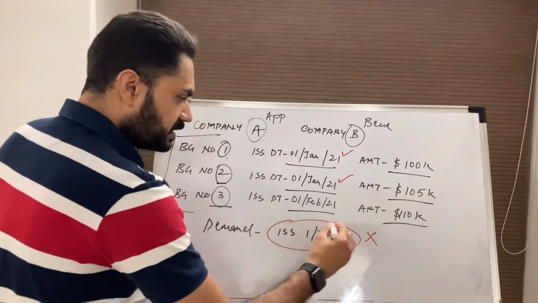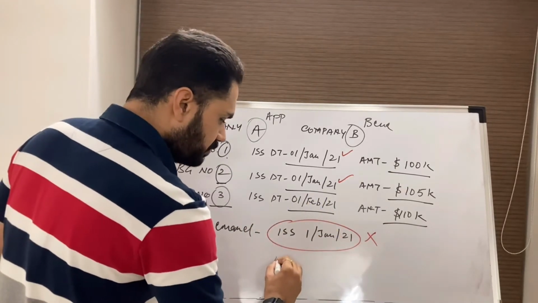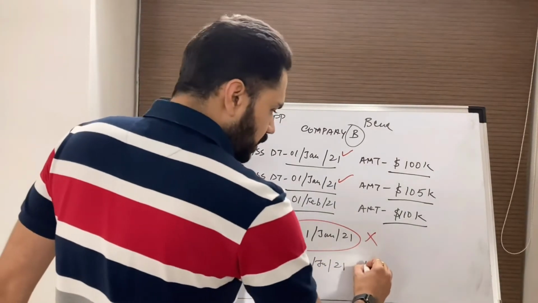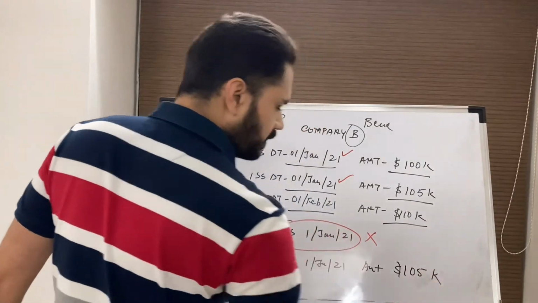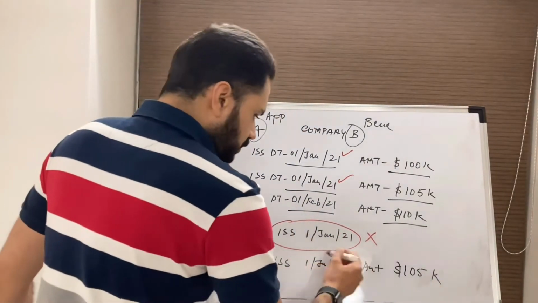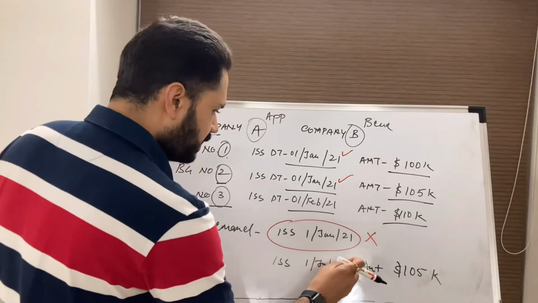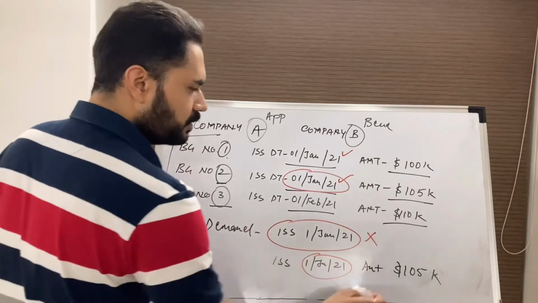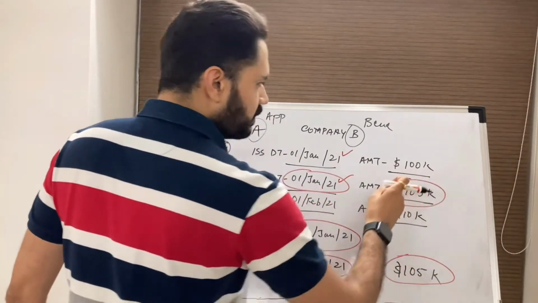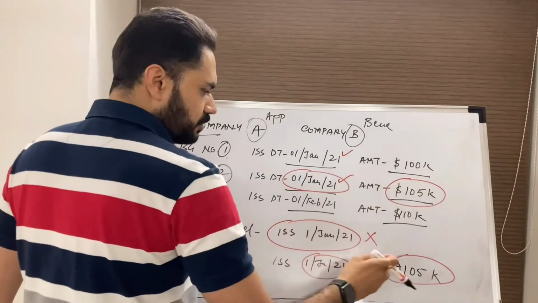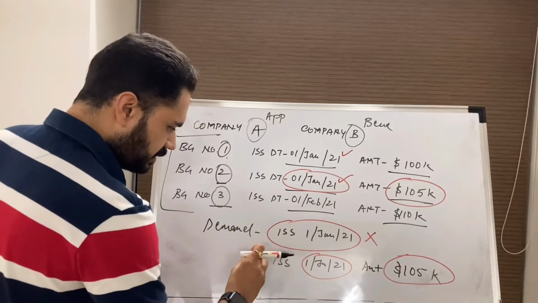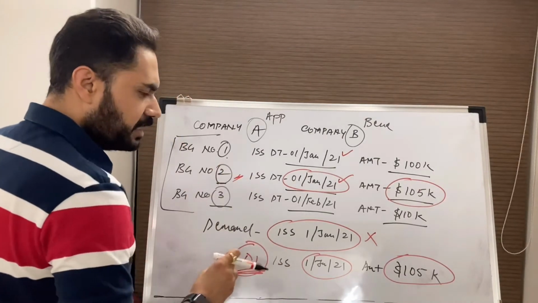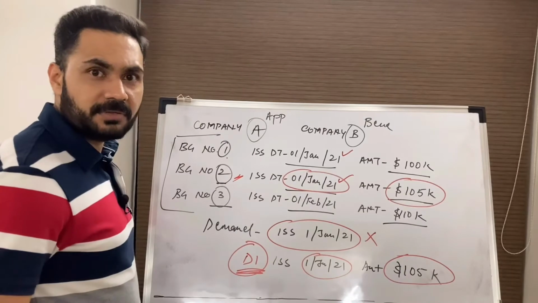Now let's look at another example. If the beneficiary presents a demand wherein the beneficiary says the BG was issued on 1st Jan 21 for amount $105,000. Now in this case, I am able to identify that this demand is matching with the issuance date of BG number 2 because the amount is matching with it. So from this demand, I can identify under which BG it is presented, and I can start checking this particular demand.